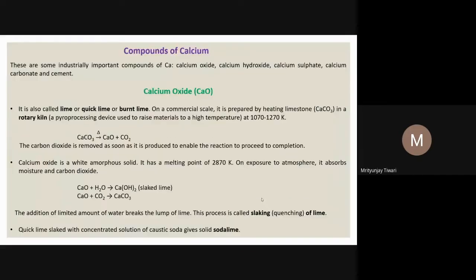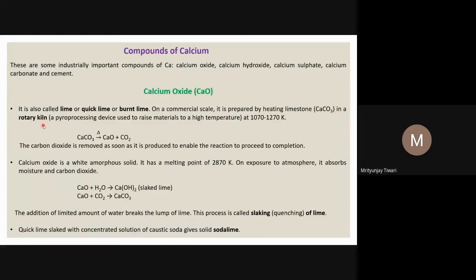So the calcium oxide, which is also called lime or quick lime, you should remember all these names, because questions are asked with these names. Quick lime or burnt lime or simple lime. On a commercial scale, it is prepared by heating limestone, which mostly contains calcium carbonate, in a rotary kiln.